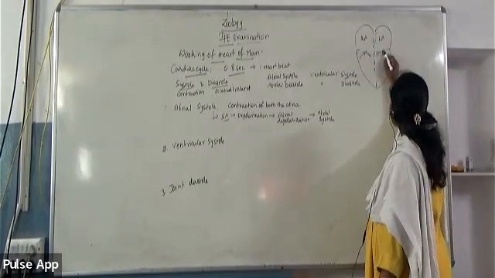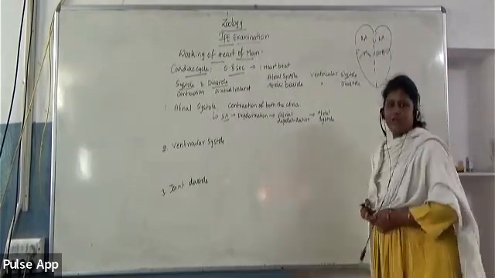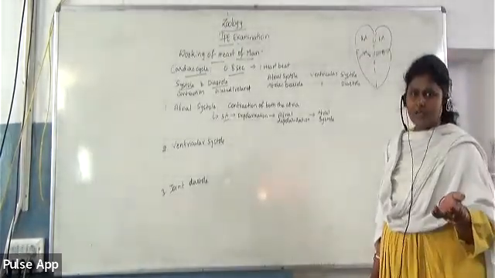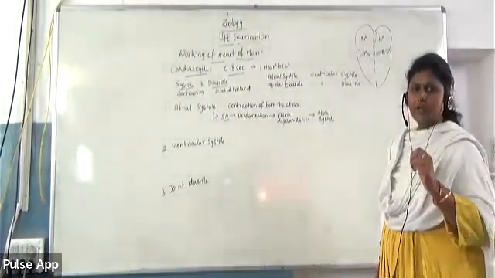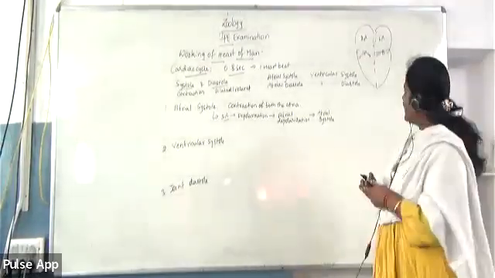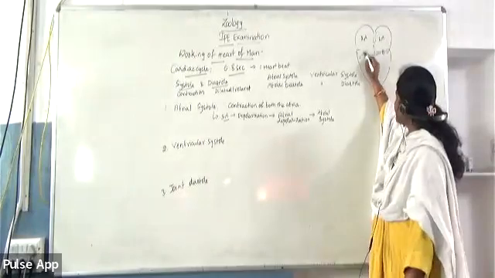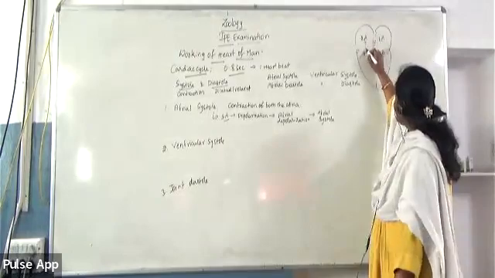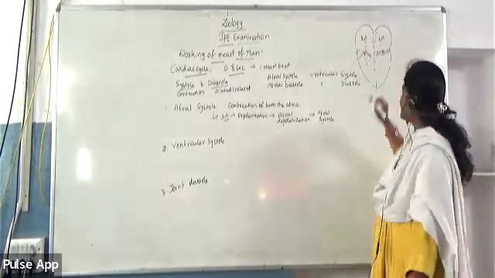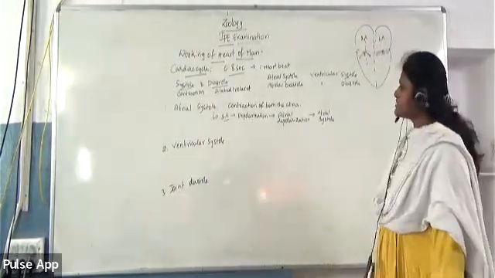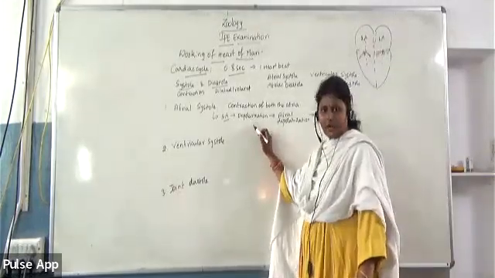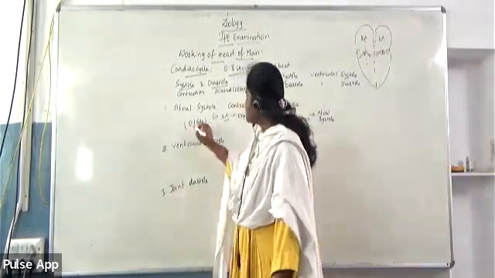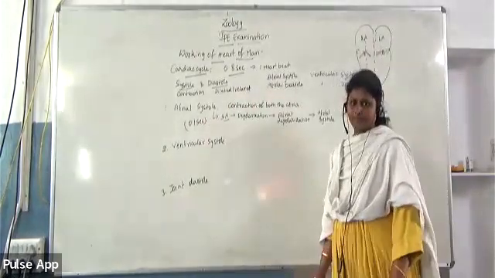So the respective valves remain closed until then. But whenever the pressure in the atria increases because of the contraction, that makes the AV valves, atrioventricular valves, that is the tricuspid valve and the bicuspid valve, open and makes the atria pump the blood into the respective ventricles. So that is called atrial systole or atrial contraction, which is short-lived. Atrial systole takes only 0.1 second.